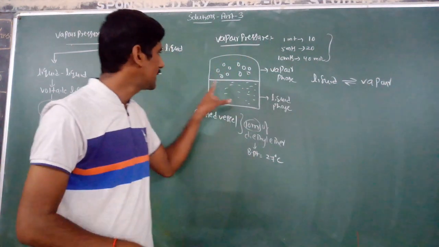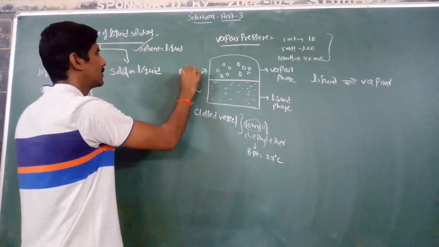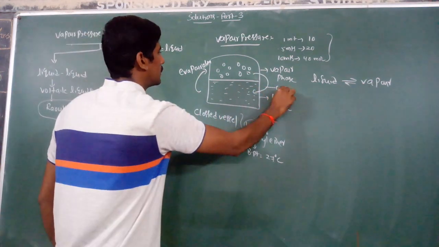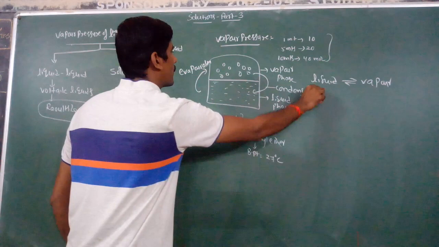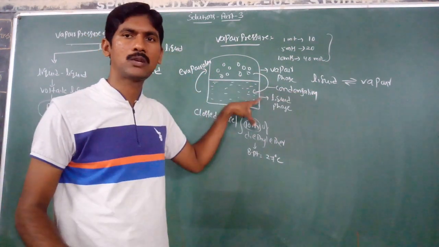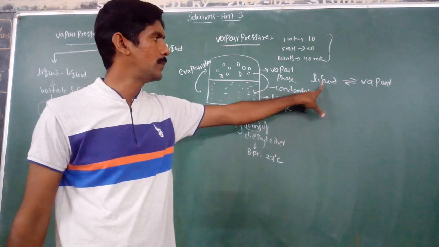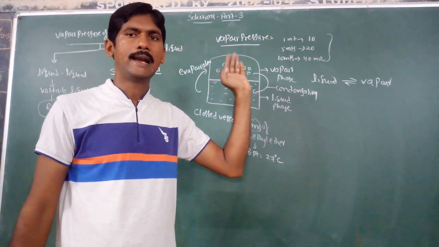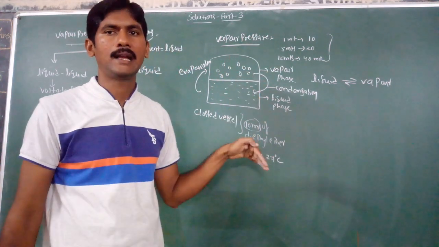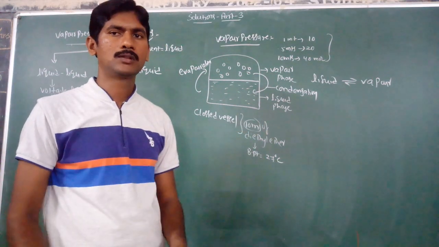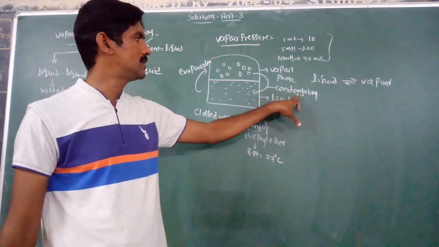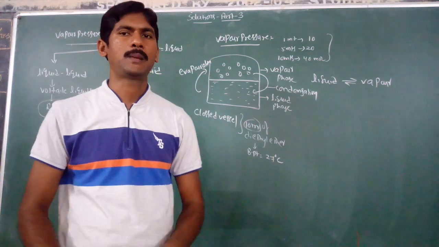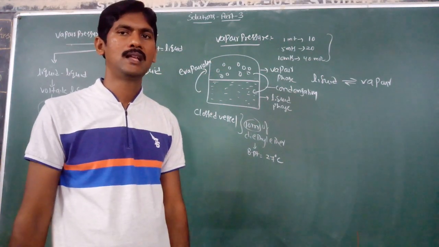So this is evaporation, and this is condensation. The rate of evaporation is equal to the rate of condensation at equilibrium. For example, if 10 molecules go into the vapor state, another 10 molecules return to the liquid phase. So both are equal. The rate of evaporation is equal to the rate of condensation at this dynamic equilibrium. At this stage we can define the vapor pressure.